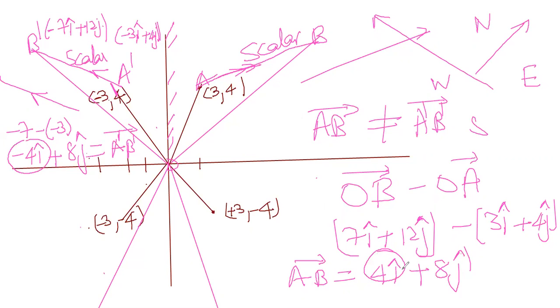Understood vectors, the basic thing. Vectors are represented by I cap, J cap. Of course, there is another component, K cap, which I will tell you. Now we are dealing with only two dimensions, so I am not putting K cap. But vectors are basically three-dimensional in the universe. We have three coordinate axes, out of which I am using a two-dimensional plane. That's why I am drawing only I cap, J cap. But there is another Z axis which has a K cap. I will write that when we do numericals. Is it understood till now?